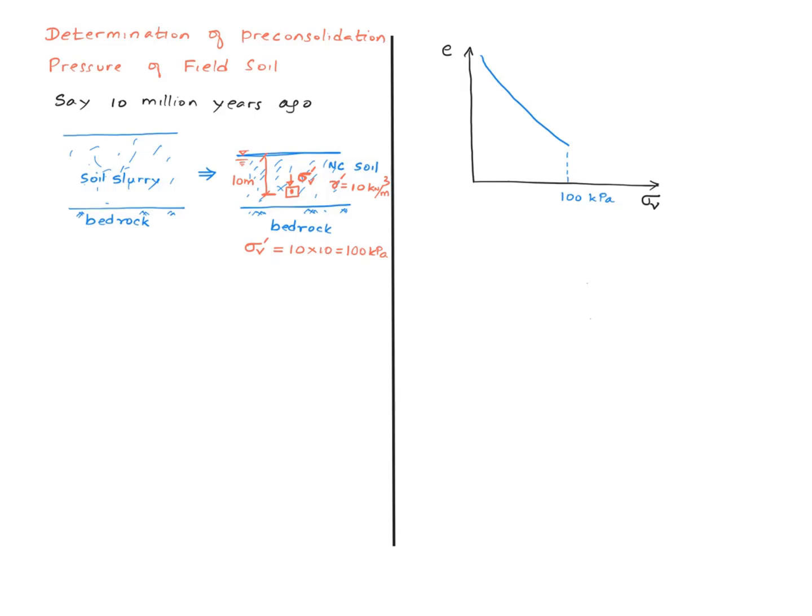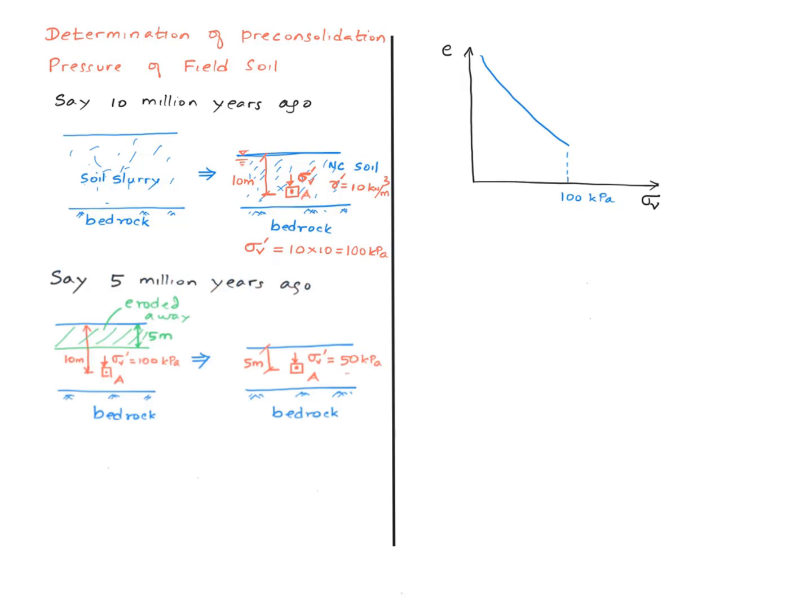If I were to plot the variation of e versus sigma V, it would have followed this path, the virgin compression curve, up to this point where the pressure is 100 kilopascal. Say down the road, about 5 million years ago, this top 5 meters of soil got eroded away. What does it mean to point A? Well, it got unloaded. This much of soil has been removed, so that's like unloading. Assuming that the density remains the same, the effective vertical stress now is 50 kilopascal. So the vertical stress decreased from 100 kilopascal to 50 kilopascal.